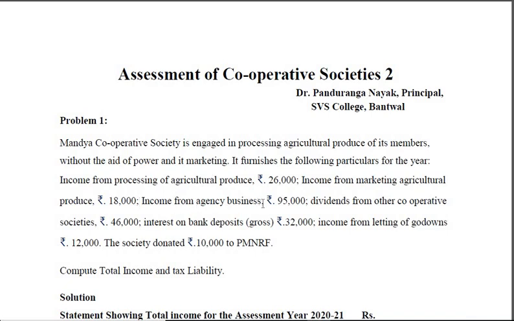Income from agency business, this also will come under business income only. Dividend from other cooperative societies, this will come under income from other sources. Interest on bank deposits, this also will come under income from other sources. Income from letting of godowns 12,000. This will come under let out house property. The society donated 10,000 rupees to Prime Minister's National Relief Fund. And you have to compute the total income and tax liability.